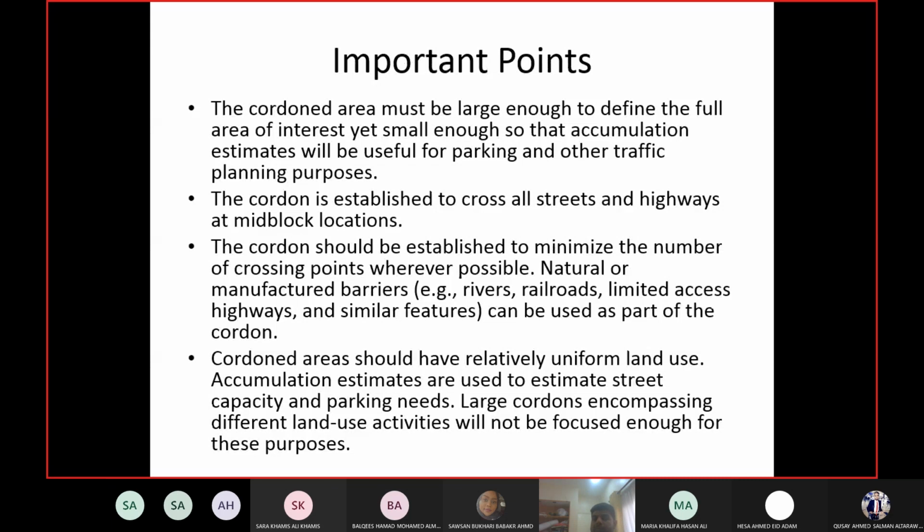For example, I will give you two examples. One for the educational area. The educational area, we have a training institute, we have schools, and we have university campus and so on, right? So if you are making a cordon, make sure that you cover all these facilities within the boundary. Your boundary is covering all these facilities. None of these facilities out of the boundary. Why? Because they are part of the traffic generated for the area.